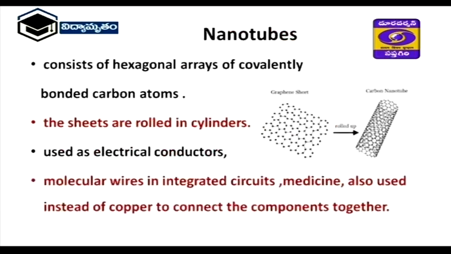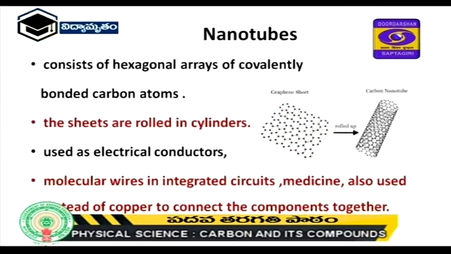Next, nanotubes. So this graphene is folded in the form of cylindrical forms. Here you observe the diagram consists of hexagonal layers. So these are cylindrical structures, rolled in the form of cylinders. These are used in electrical conductors and molecular wires in integrated circuits. In medicine also, used instead of copper to connect the components together.